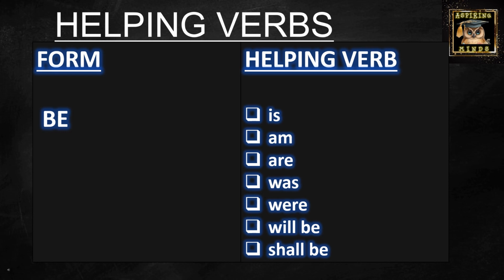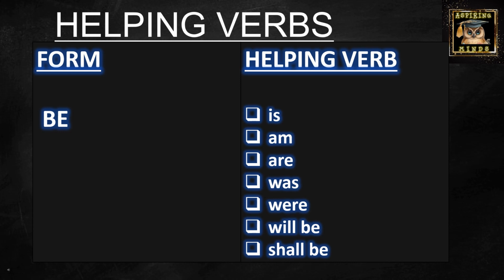One of the most common helping verbs is the to be form. And when you are applying it in a sentence, we don't even realize, but we often make use of it. Look at the right side of the table. The helping verbs are is, am, are, was, were, will be, shall be. All these are actually helping verbs and we often use them in our sentences. Otherwise, the sentence will not make sense to us.